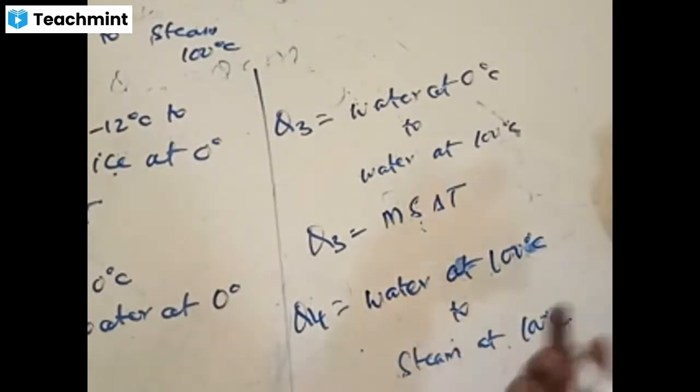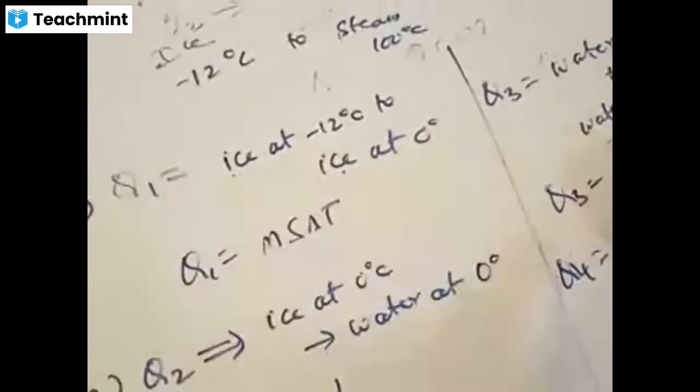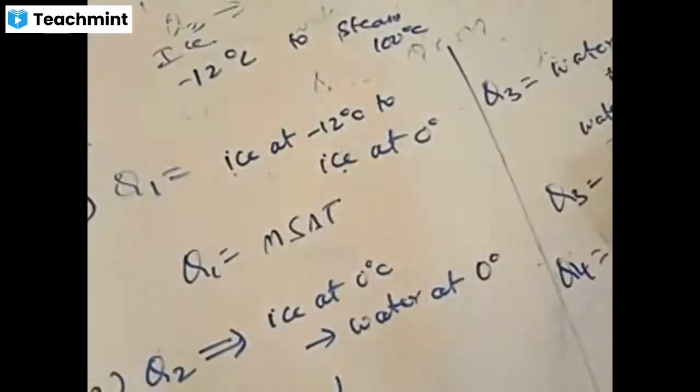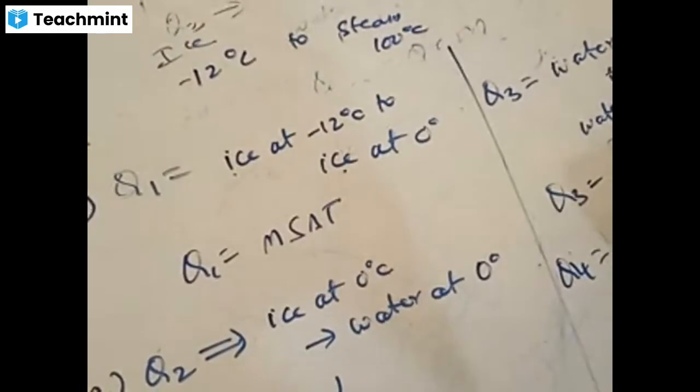Temperature is remaining the same, so Q4 is equal to M into L. Mass of water, and L is, what is L here? Latent heat of vaporization. Latent heat of vaporization.